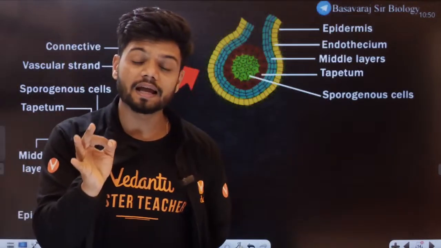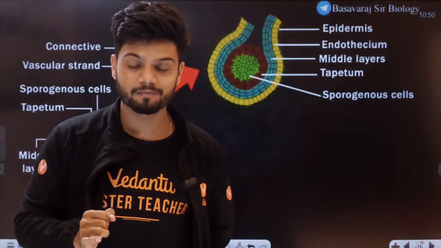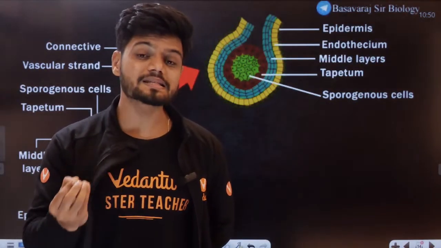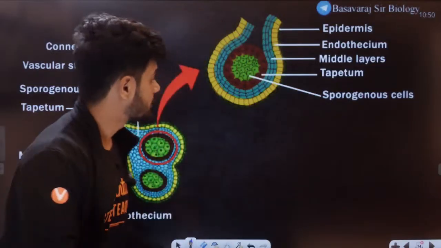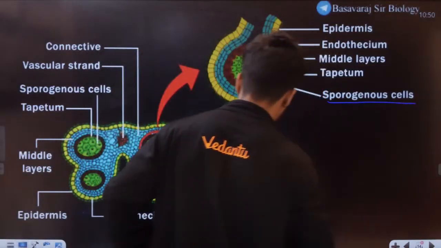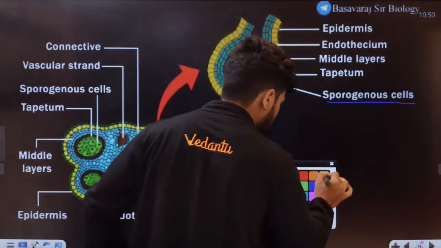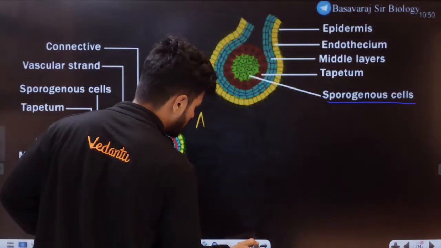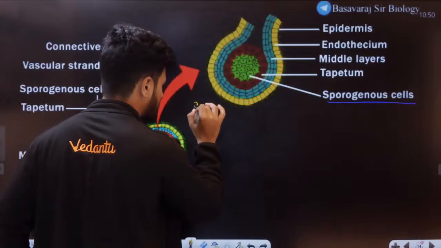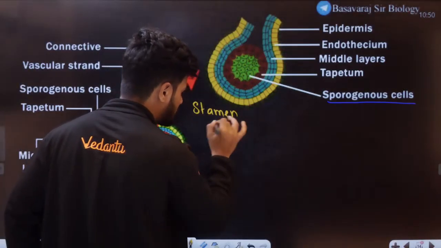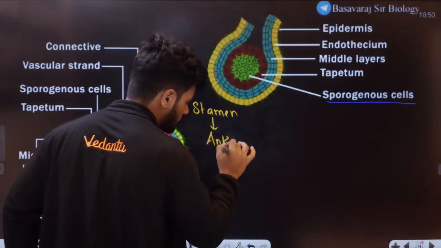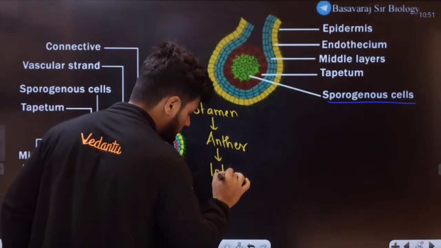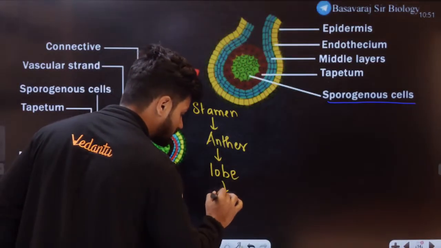But what is present inside the microsporangium now? We are going deeper and deeper. There is a tissue found inside the microsporangium called sporogenous tissue. Sporogenous tissue, students. So what do we understand right now? First, we understood there is something called stamen. A stamen will have an anther. An anther will have a lobe. A lobe will have theca.